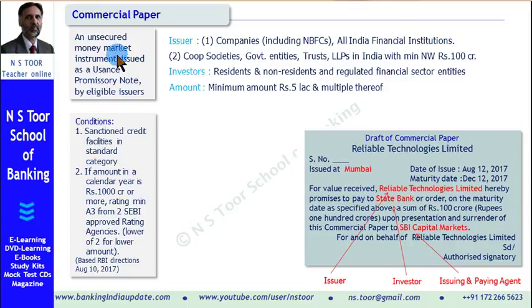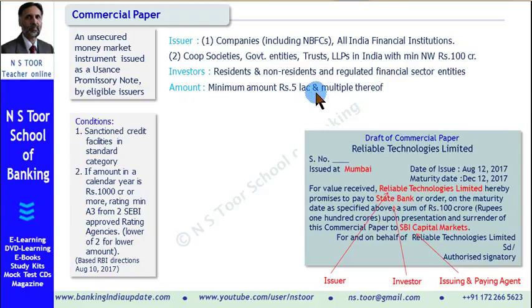What is the amount of individual commercial paper? The minimum amount can be rupees 5 lakh. Beyond 5 lakh, it can be issued, but it has to be issued in multiples of rupees 5 lakh. There is no upper limit on issue.